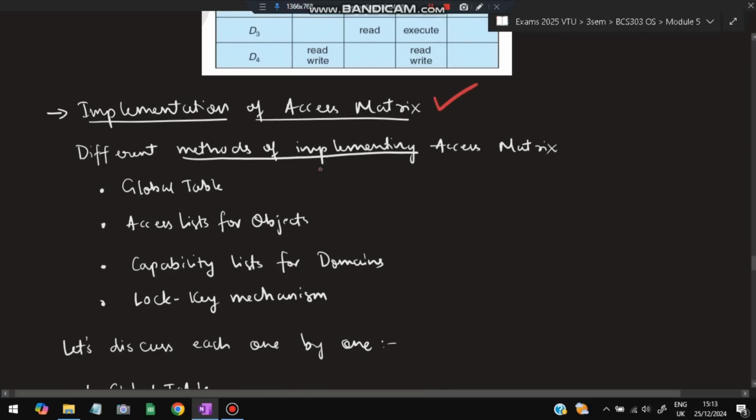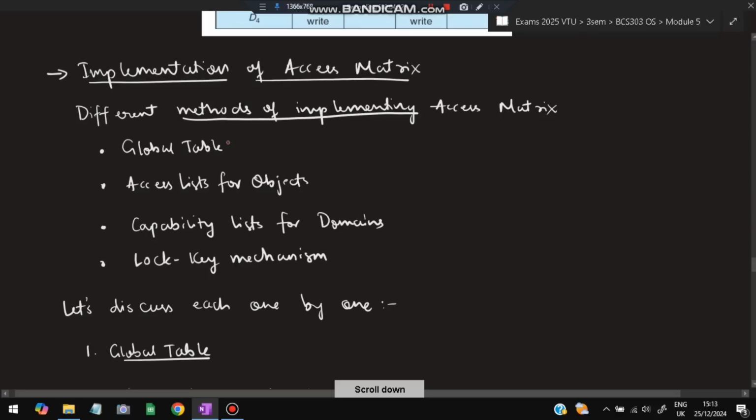So what are the implementations of the access matrix? There are different methods of implementing the access matrix. First is global table, second is access list, third is capability list, and the fourth is lock key mechanism. Repeat with me. First is global table, access and capability list, lock key mechanism.